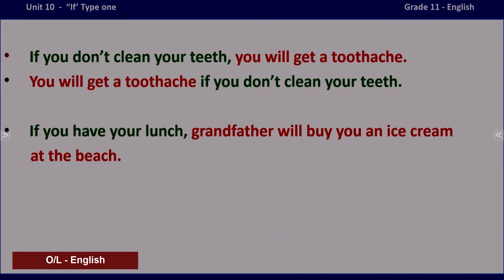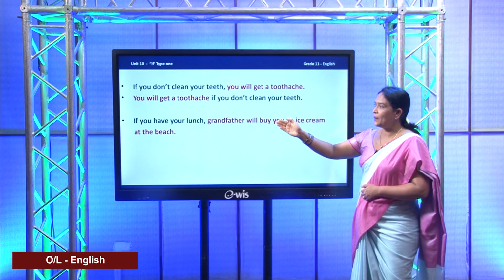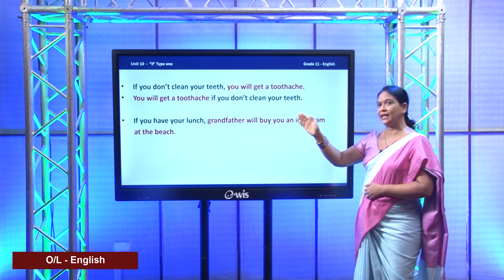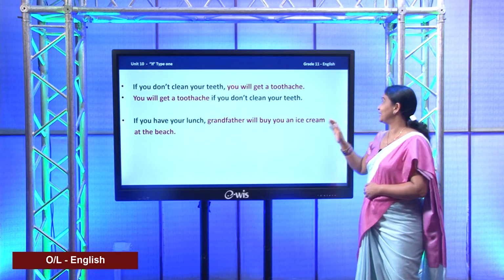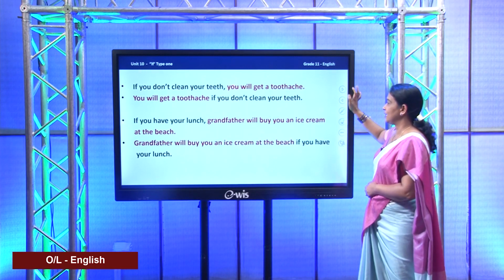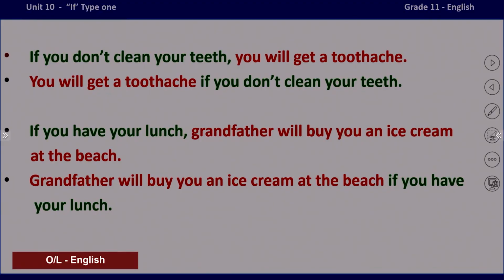Okay, if you take the second one, if you have your lunch, grandfather will buy you an ice cream at the beach. Then again, I have placed the condition first and then comes the result. But if you want, the same thing can be written in this way as well. How? You can start with the main clause.